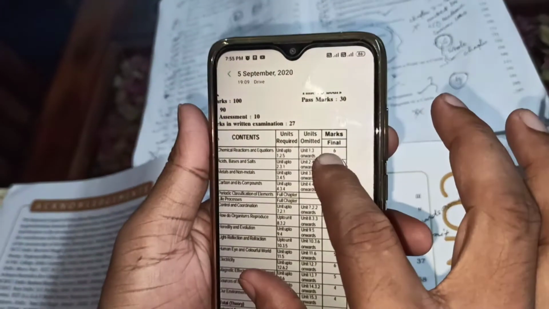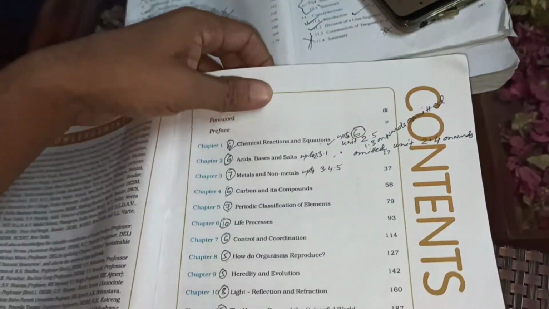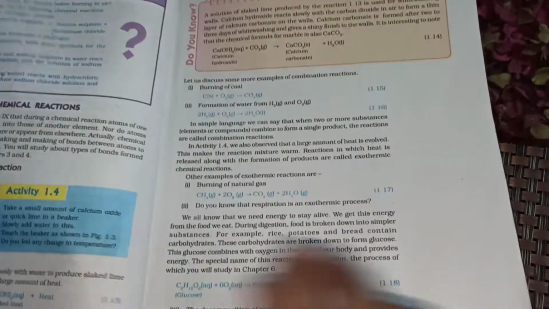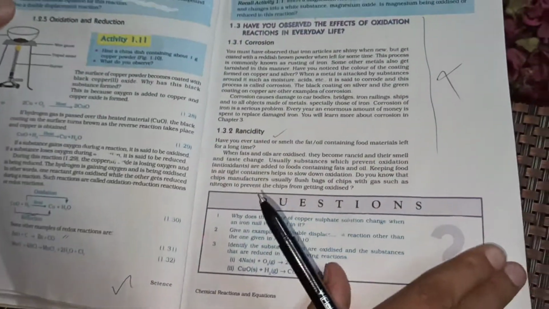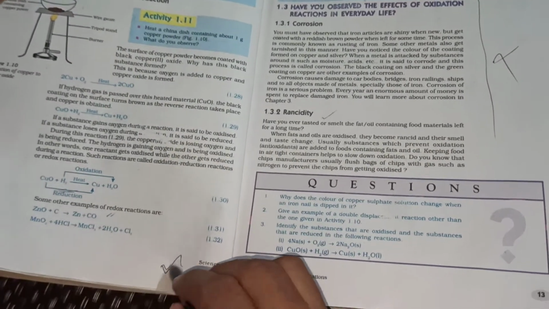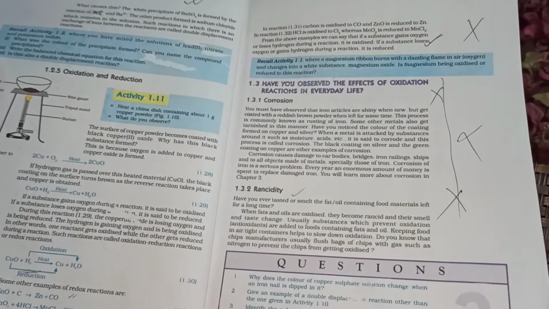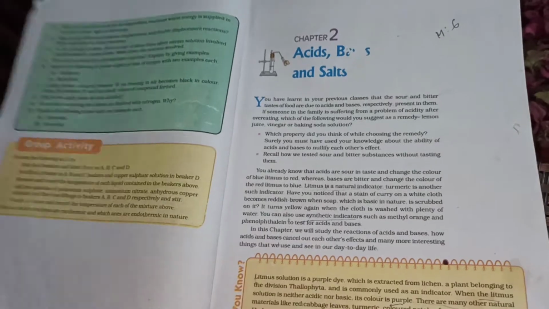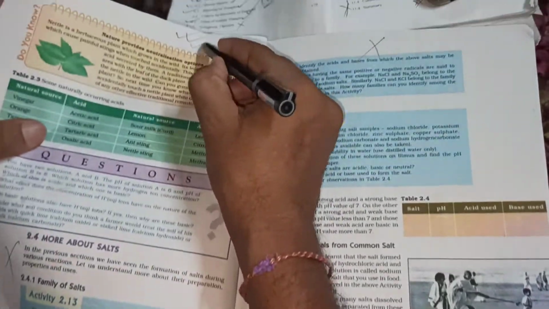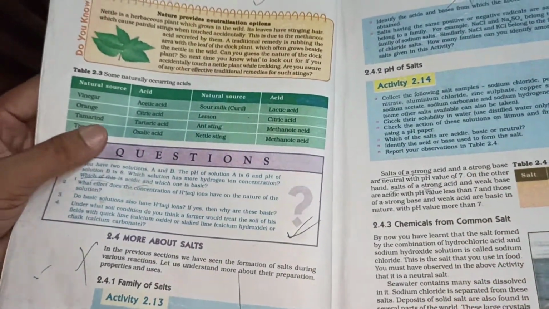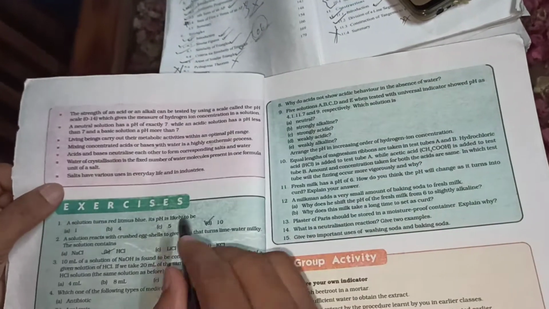Now I am going to show this one in your textbook. So this one, see, first question, first chapter. This one will come up to this. Yes, up to here it will come, and from here no need to study. Yes, that is chapter number 1. Now acid base, see, up to here, that is 28 page, up to here it will come, and more about salt from here no need. Yes, no need to study, completely omitted from your syllabus.